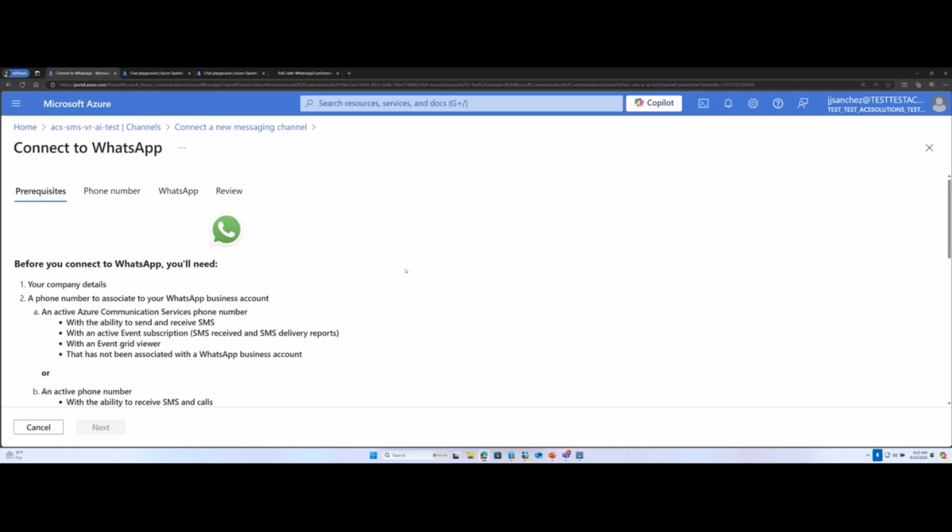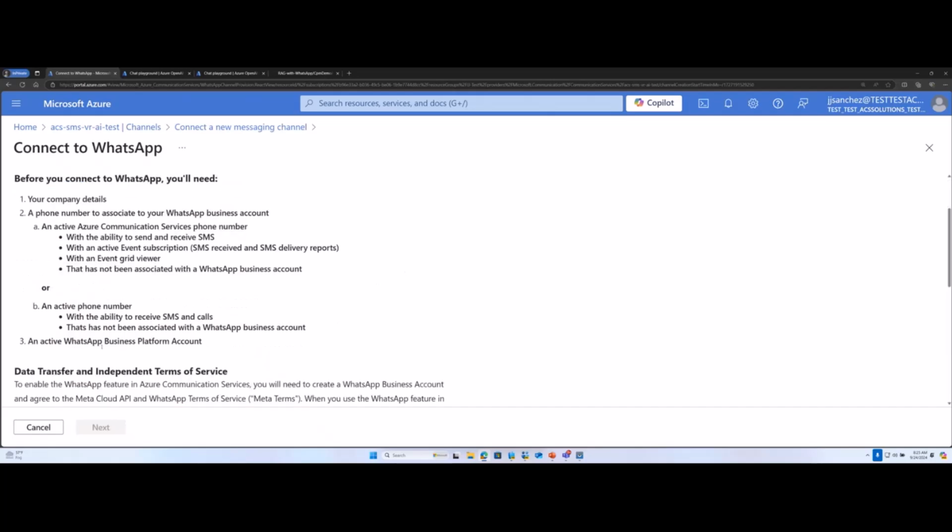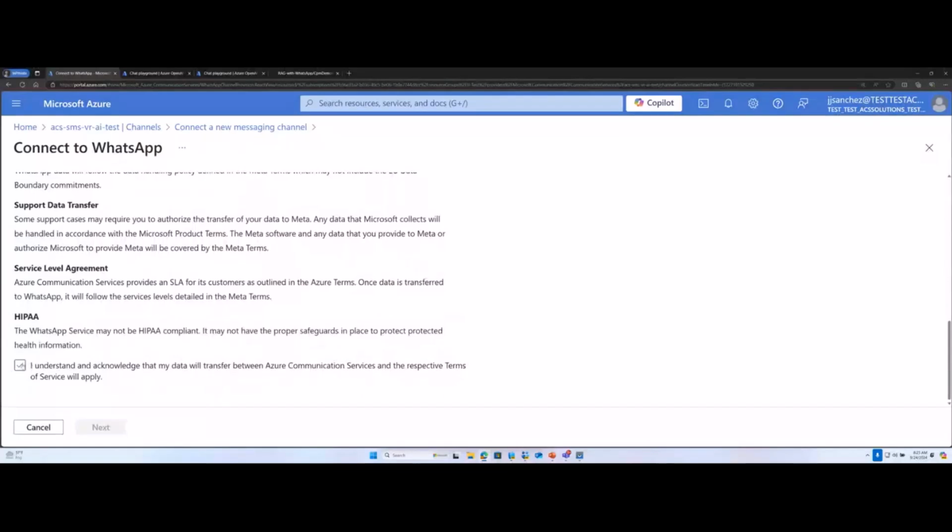Now, WhatsApp is managed by Meta, so you might already have a WhatsApp business account on the Meta platform. If not, you can do that from here itself, from the portal. All you need is a business. And if you don't have a business, like I don't, I work for Microsoft, I don't have my own business, you can use a hack. Like I used the Facebook business page that I had as my business website and everything worked fine. Or you could use a link to a blog that you have or your Instagram page profile as the business website. And that's all you need to create a WhatsApp business account.